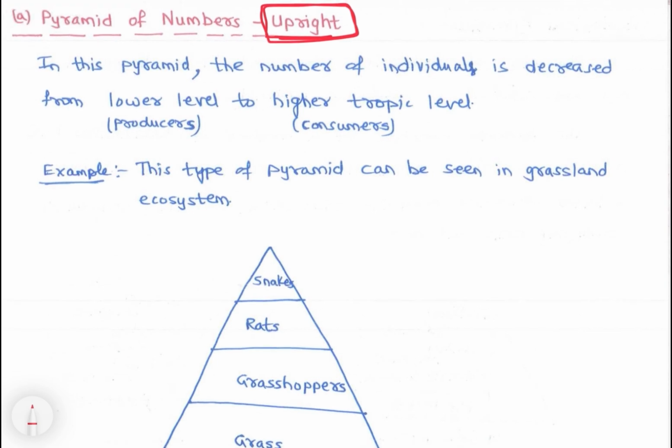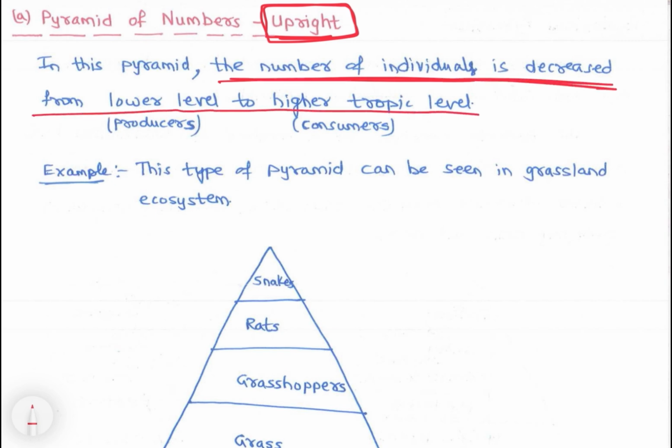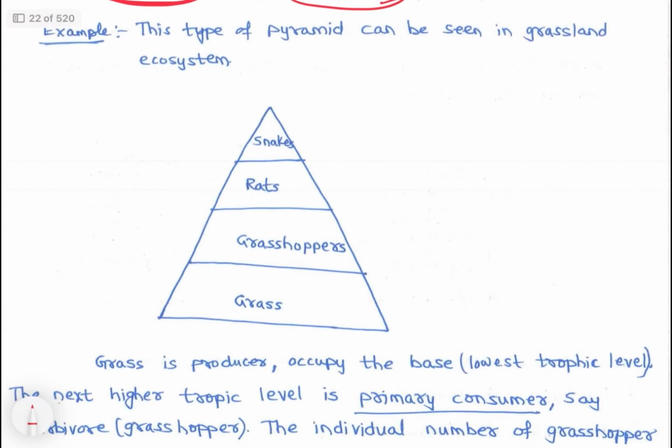So when we move from producers to the next trophic levels in this pyramid, the number of individuals decreases from the lower level to the higher trophic level. So producers, the numbers will be high, and for consumers, as we move up, the numbers will be decreasing. That's why, see here, grass numbers are more, so the base is broader. So here the producer, in a grassland ecosystem, grass is many.